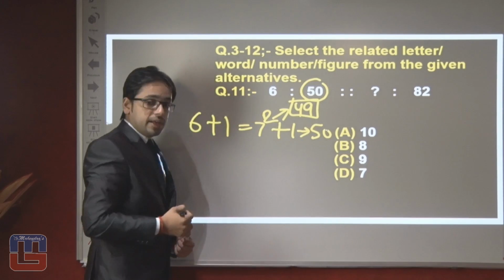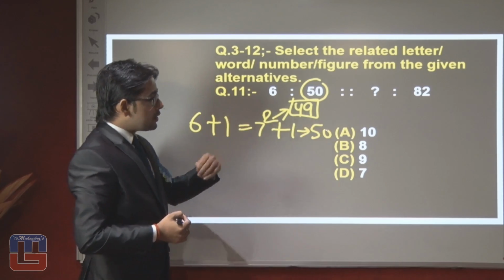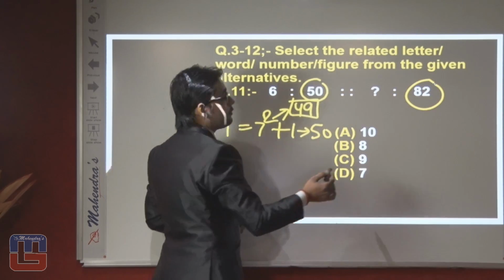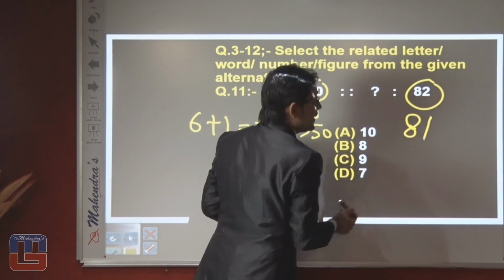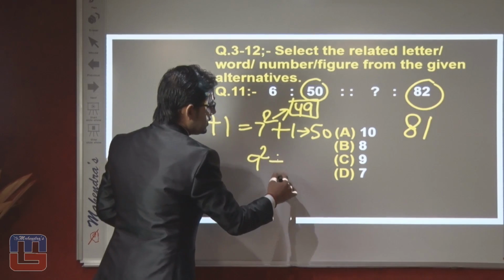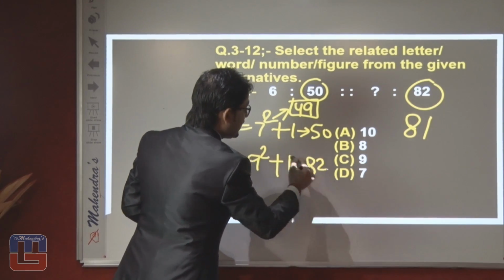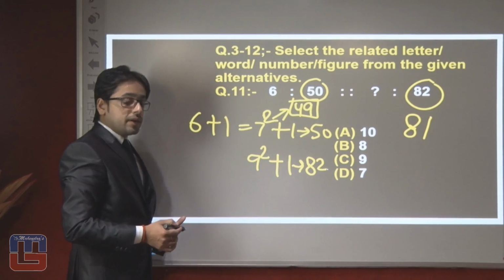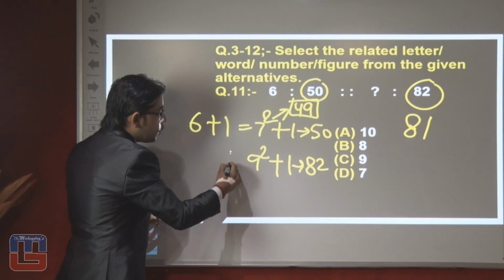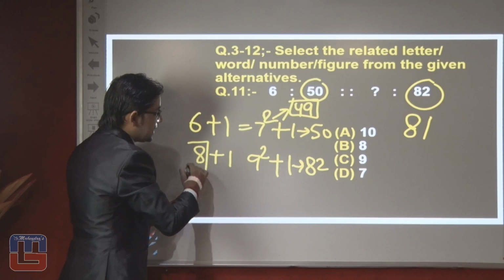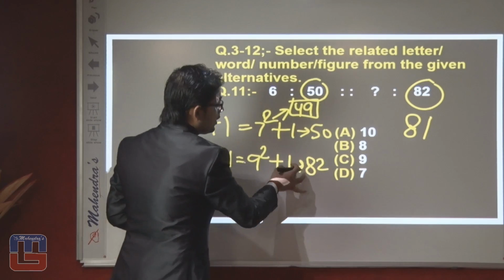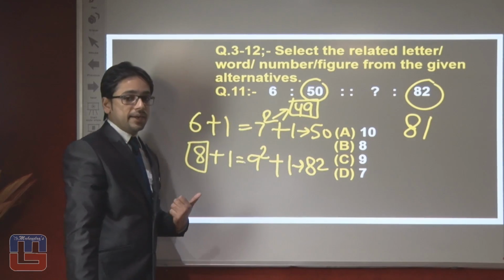We will get 50. So if we want to solve that, if we want to take the 82, 82 is again near the square of 9. Square of 9 is 81, and then after adding the 1, what do we get? We will get 82. So don't be confused over here, don't write the answer 9, because the answer should be 1 plus 8, that is, 8 is the answer. Why? 8 plus 1, that is 9, and the square of 9 will be 81, and then the addition of 1, what do we get? We will get 82.